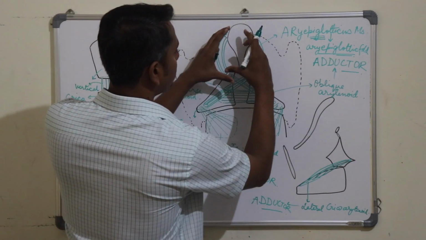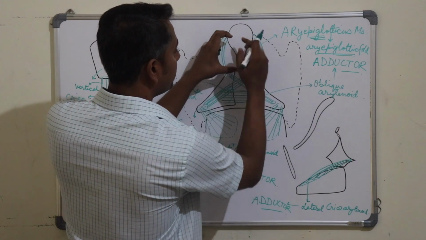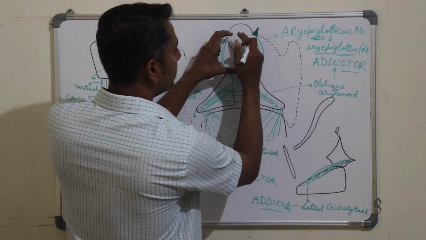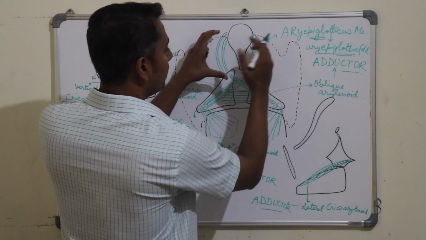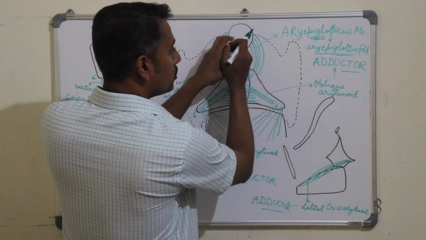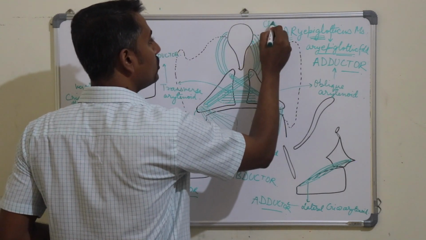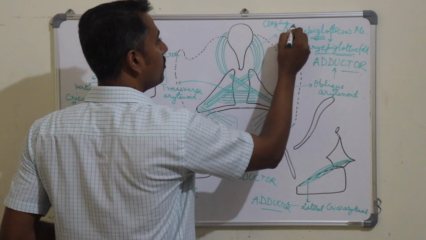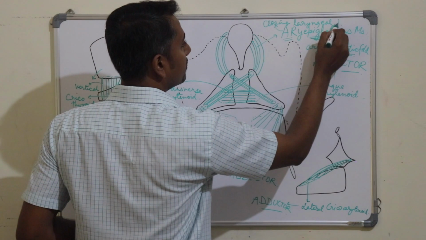Whenever this aryepiglotticus muscle contracts, the area between the aryepiglottic folds, which is known as the laryngeal inlet, will get closed. So the action of this aryepiglotticus muscle is closing of the laryngeal inlet.